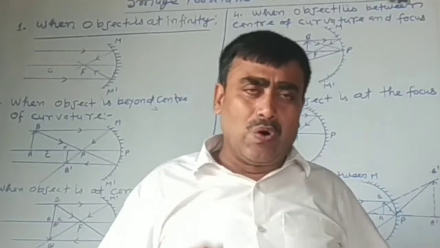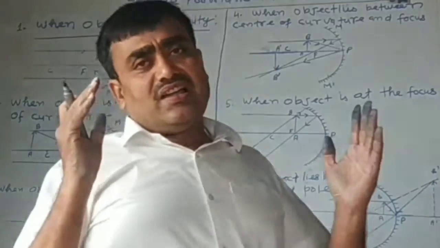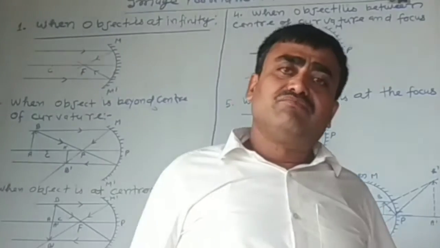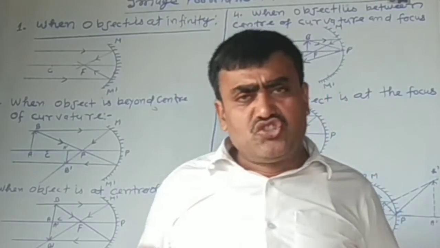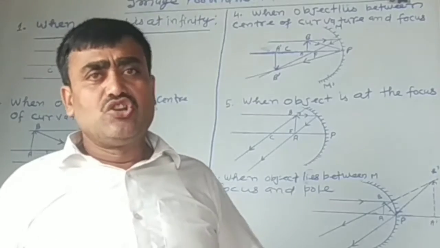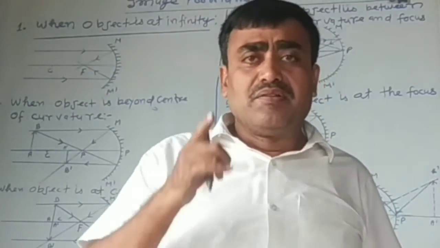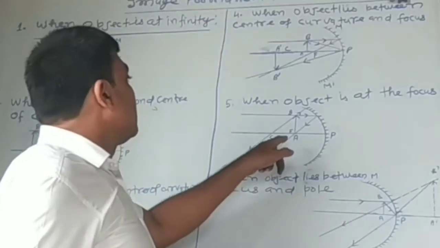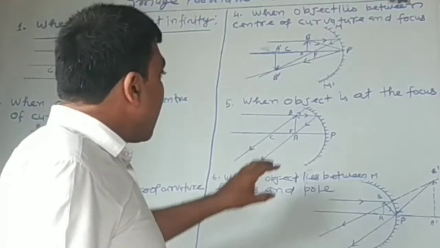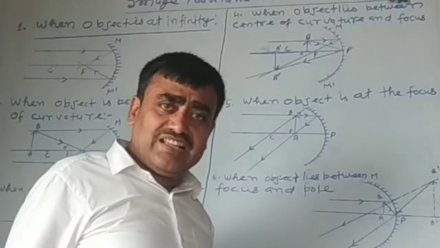And all of you know that two parallel lines never meet each other, but we assume that two parallel lines meet at infinity. So the image is formed at infinity.